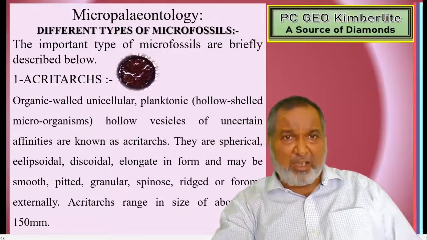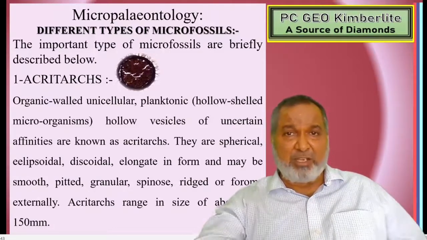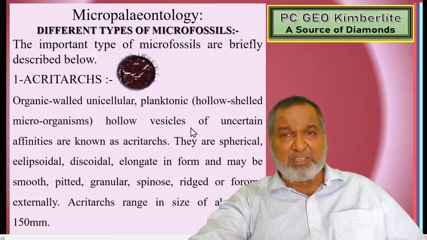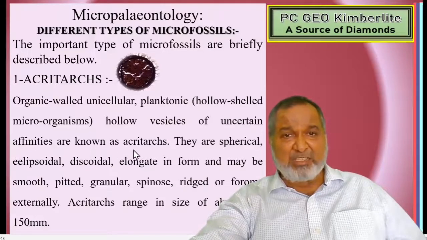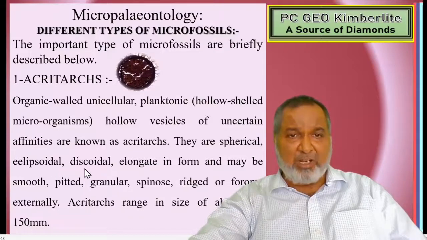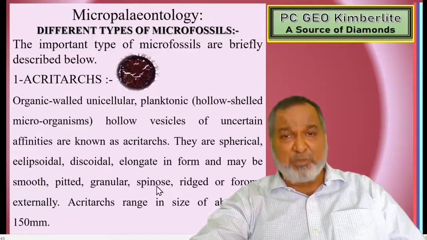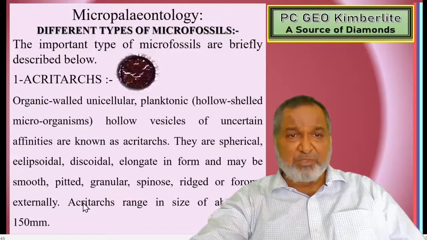So here we prepare. Acritarchs: organic-walled, unicellular, planktonic, hollow shell microorganisms. Hollow vesicles of uncertain affinities are known as acritarchs, and they are spherical, ellipsoidal, discoidal, or elongate in form, and may be smooth, pitted, granular, spinose, or ridged.